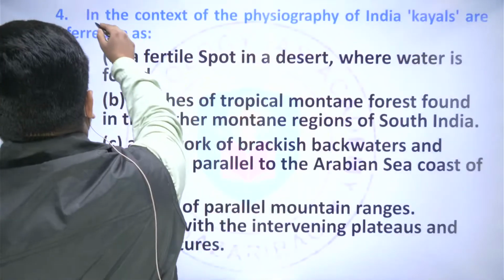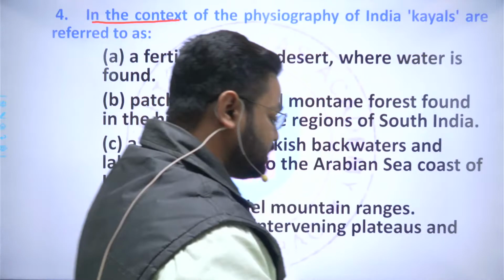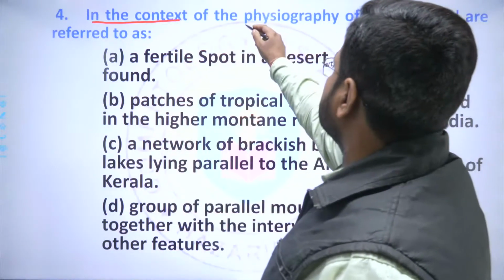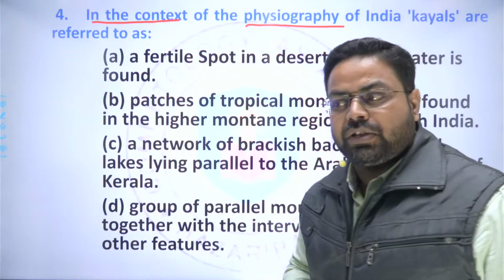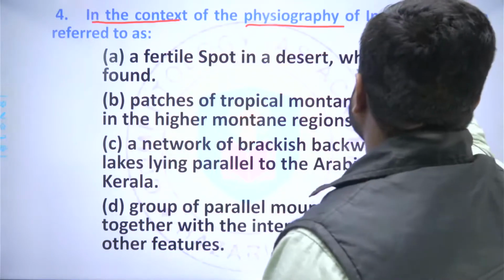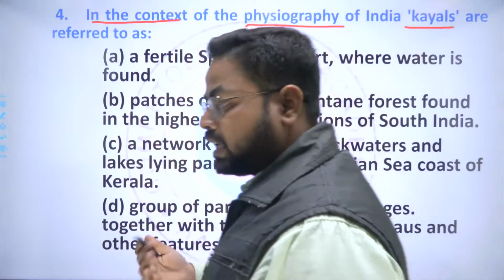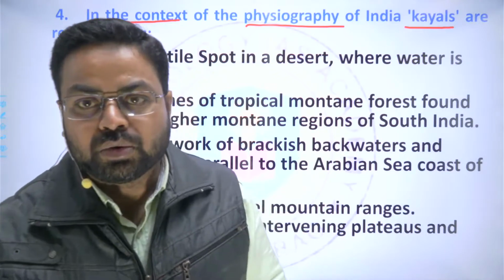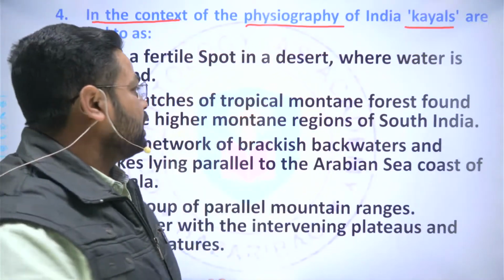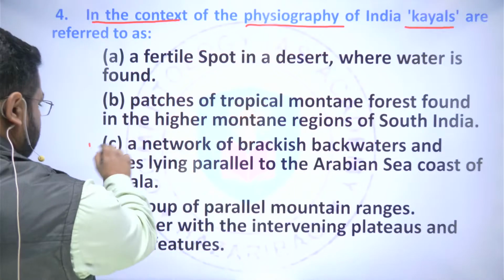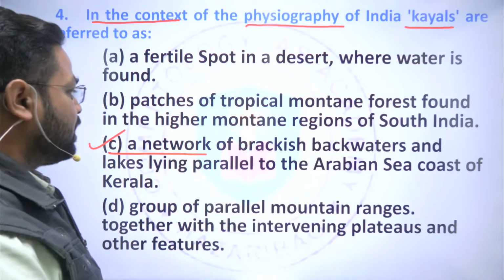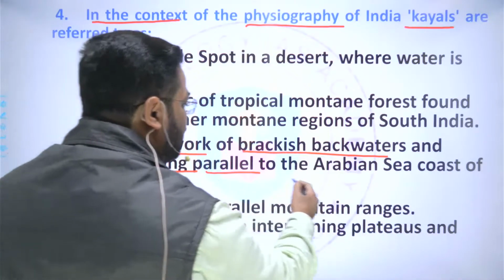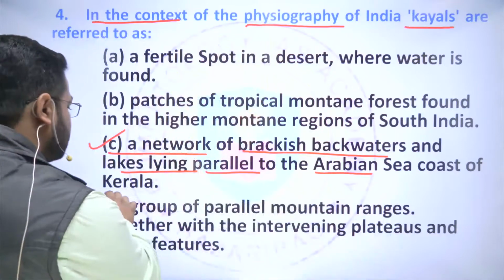Thereafter the next question was in the context of Indian physiography, so this is a question related to the physical geography of India, and here it says that Kayals. So what are the Kayals? Kayals are referred to as. So basically you need to know the definition of Kayals. So here it is clearly given: a network of brackish backwaters and lakes lying parallel to the Arabian Sea coast in Kerala.